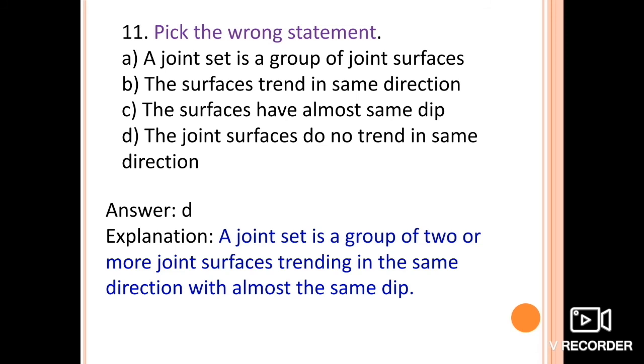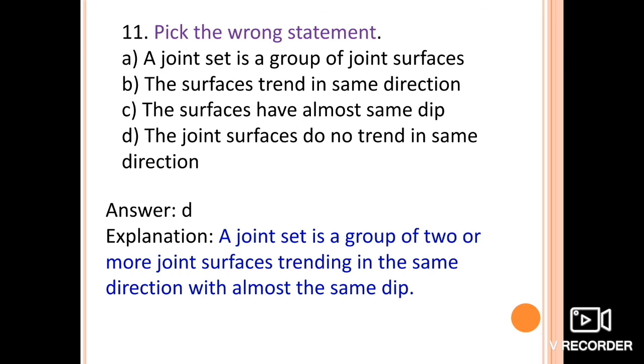The surfaces have almost the same dip. Since joints are well defined fracture surfaces, their position in space is recorded in terms of dip and strike, and they are measured in the same way as in the sedimentary strata. So the surfaces have almost the same dip as well as the same direction. So these are also right.